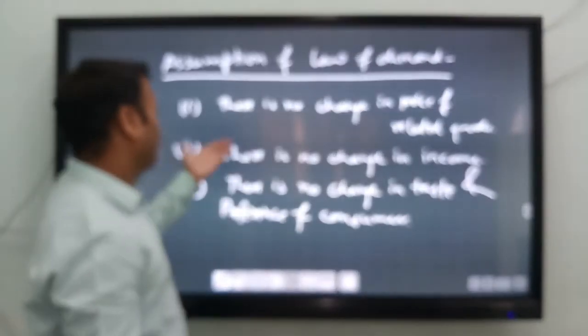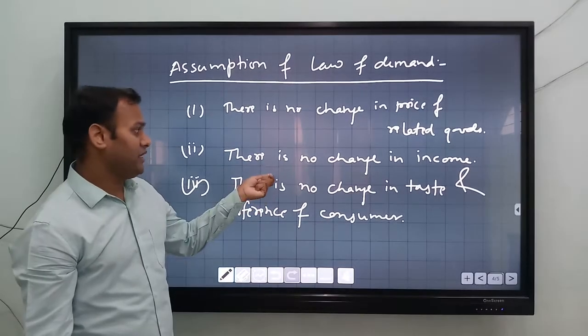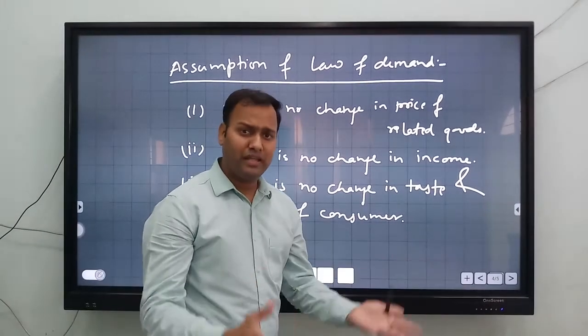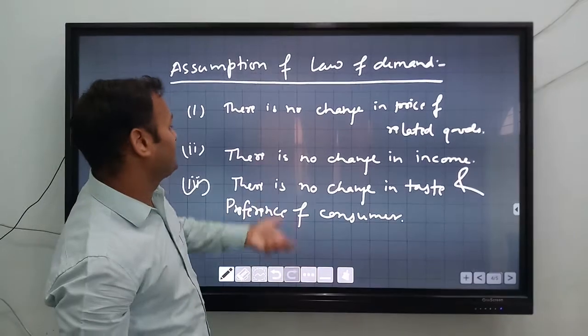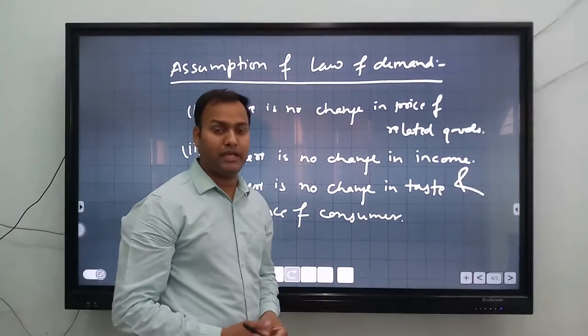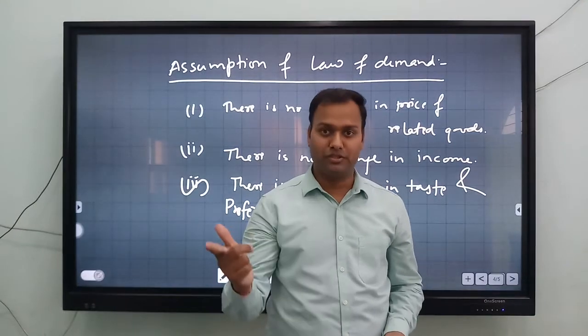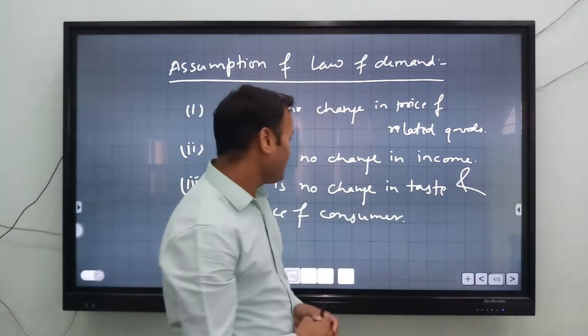Okay, so first is what? There is no change in price of related goods. Second one is no change in income, and third one is no change in taste and preference of the consumer. There are other factors also for these assumptions, like there is no change in expectations of changes in price in the future. So this is also one of the assumptions of law of demand.